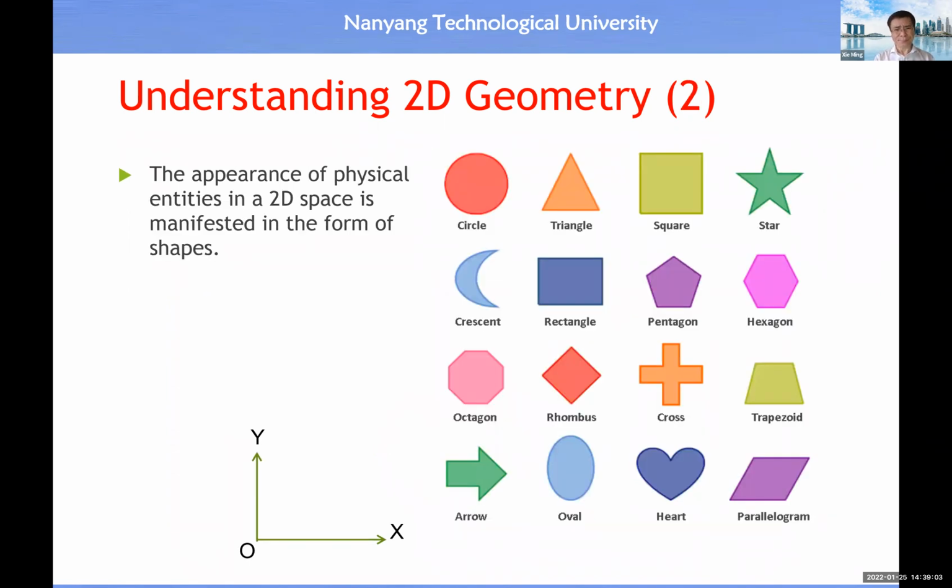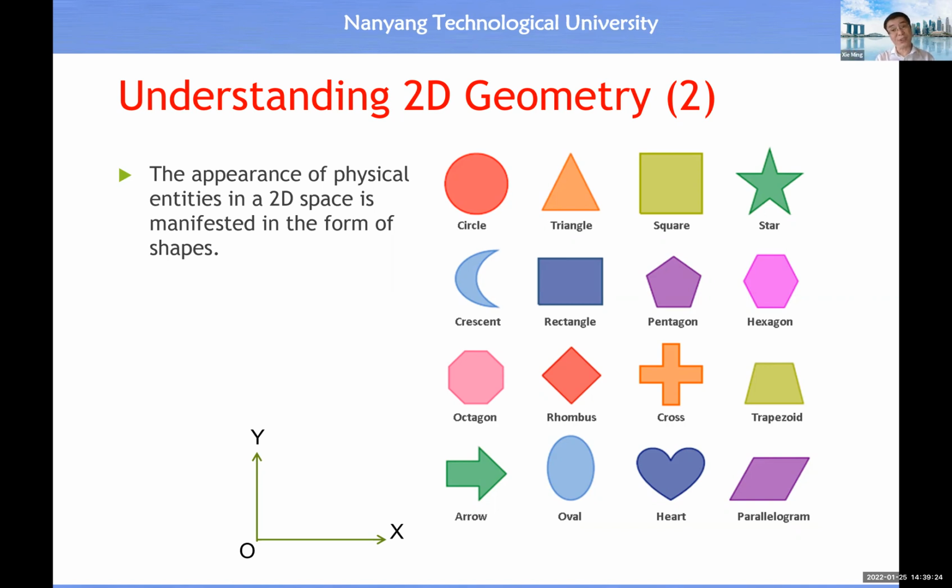And the appearance of a physical quantity in the two-dimensional space is manifested in the form of a shape or 2D shape. Here you see we have a circle, triangle, square, star, rectangle, heart shape, closed shape, arrow, etc. All right.